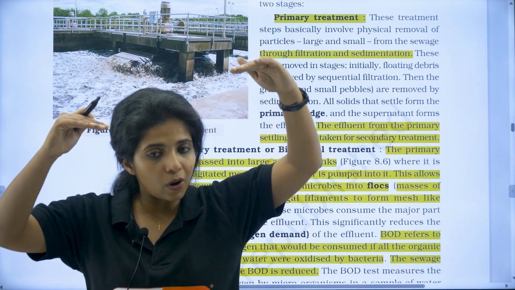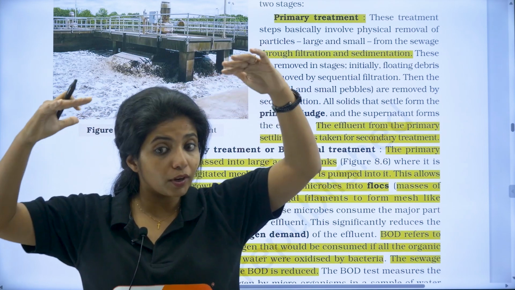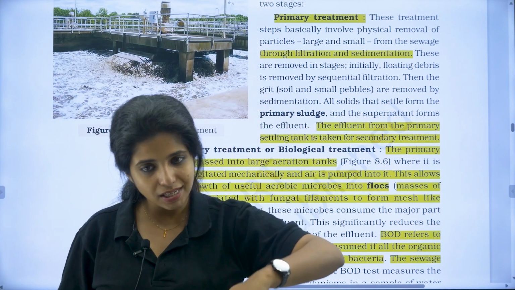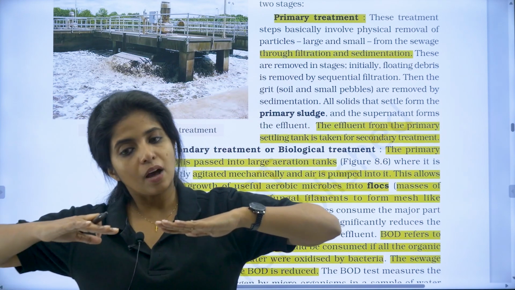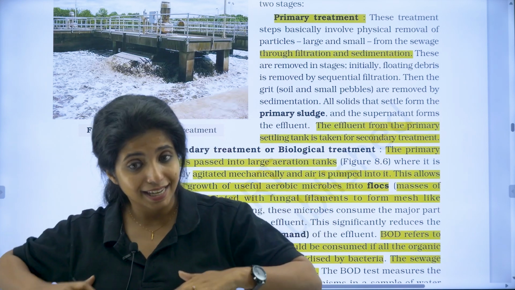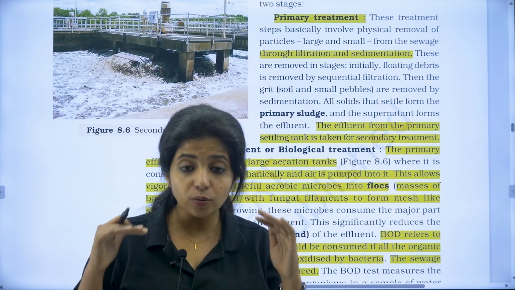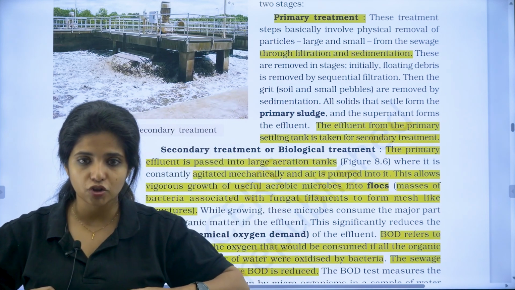Suppose the amount of waste is way too much, that means they are going to need more oxygen to break this down. So can I say the biochemical oxygen demand is too much? Yes, demand is way too much. Now suppose the organic compound is less, the amount needed for breaking it down will also be less. So can I say biochemical oxygen demand is less? Yes. So basically the secondary treatment goes on until the biochemical oxygen demand is reduced, my dear children.